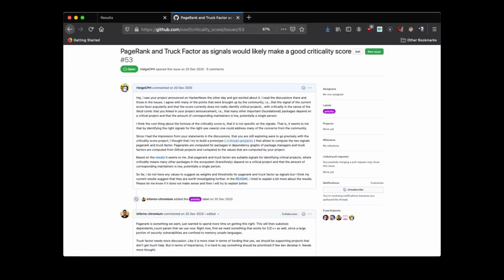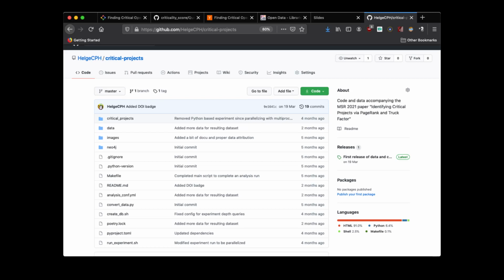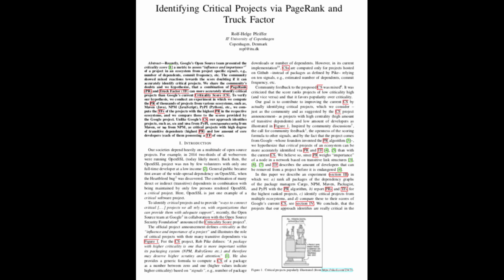Consequently, we suggest to include the PageRank and track factor metrics into Google's Criticality Score project to enhance the expressiveness of the score. We started a dialogue with the project owners about it. All code for reproduction and our results are available online. A more detailed description of the experiment and its results can be found in the paper.